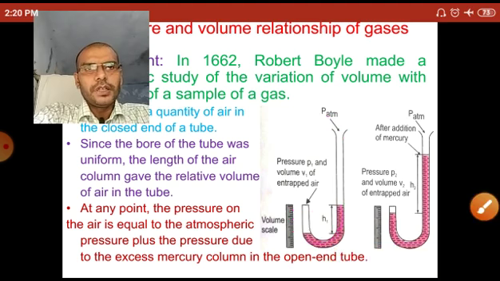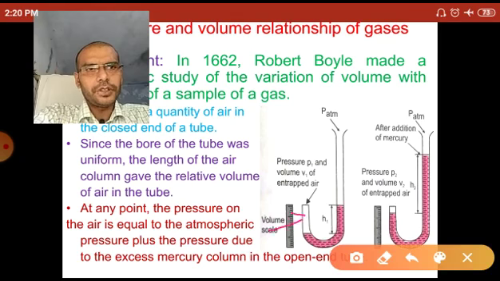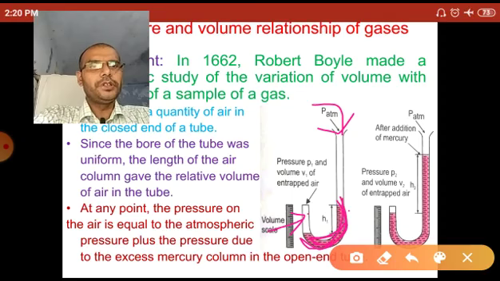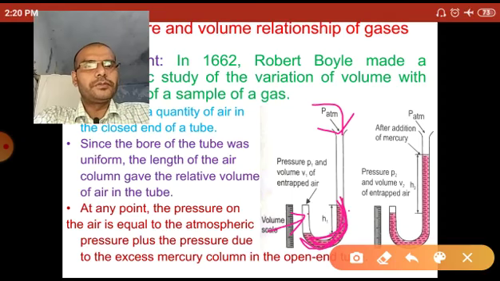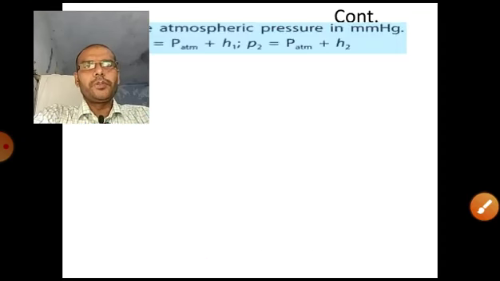So the air pressure in the tube is equal to the atmospheric pressure plus the pressure due to the mercury present in the tube.